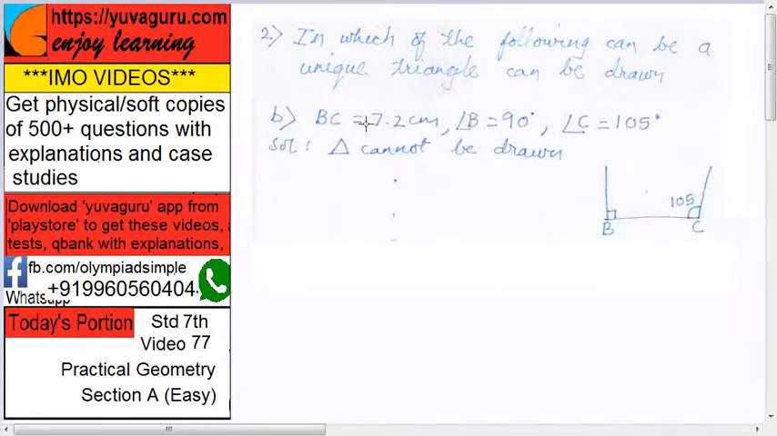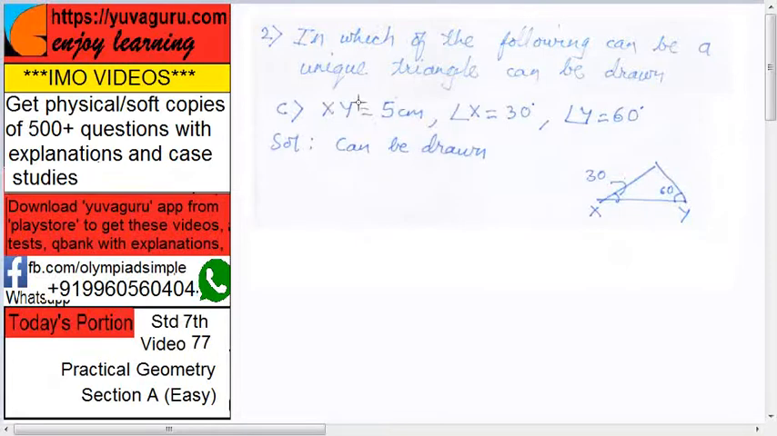Next, BC equals 7.2 centimeter, angle B equals 90 and angle C equals 105. So can a triangle be drawn? Here this length is given, then angle B is 90 and angle C is 105. Always remember, measure the angle C from within the triangle side, not from the exterior angle side, right? So this is 105. Will these two segments meet each other? No, because this is straight and this is going in this direction, so a triangle cannot be drawn in this.